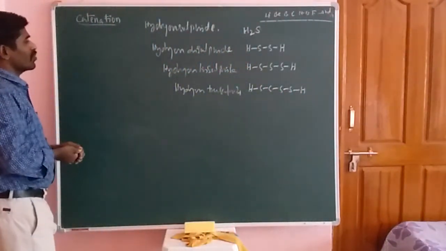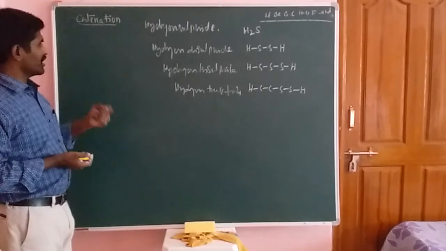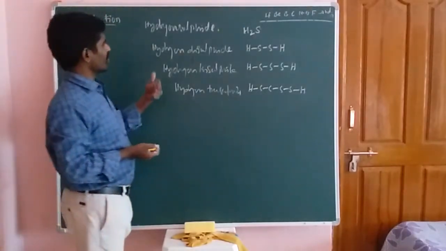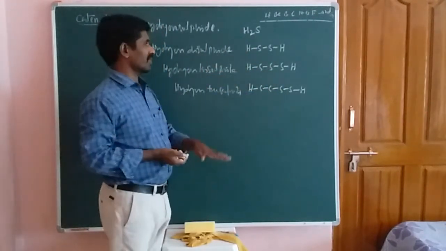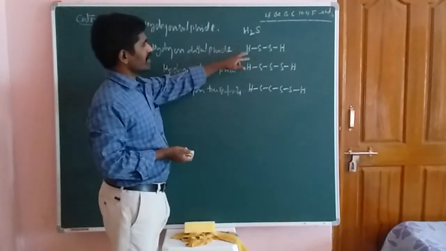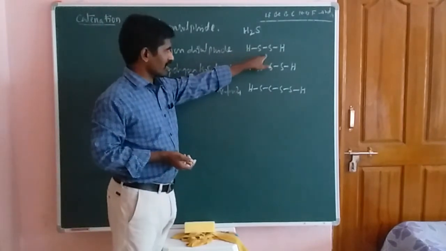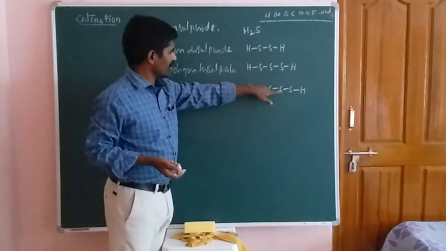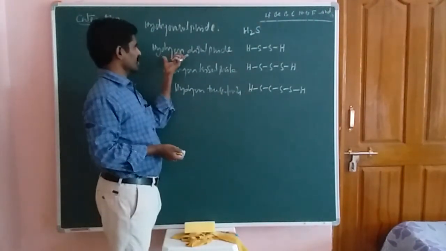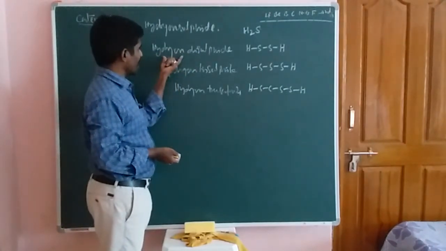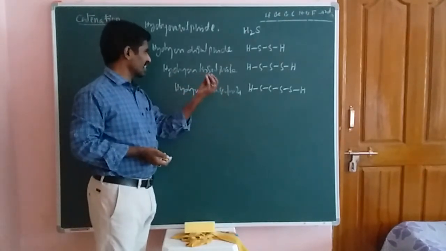These compounds are formed because sulfur is connected a number of times with the same kind of atoms. Due to the higher catenation tendency, it can form more compounds. Here 2 sulfur atoms are present, here 3 sulfur atoms, here 4 sulfur atoms. The compound names are hydrogen sulfide, hydrogen disulfide, hydrogen trisulfide, and hydrogen tetrasulfide.